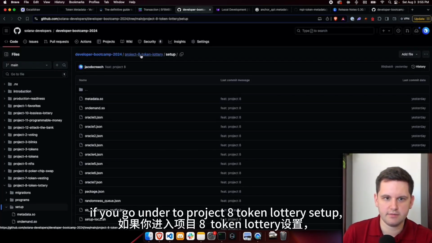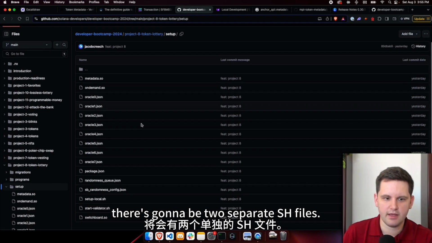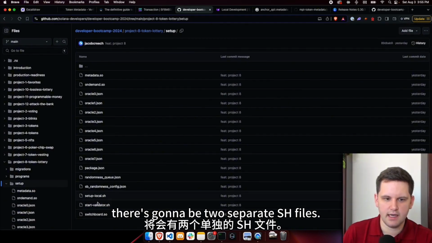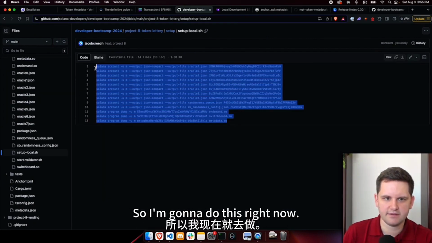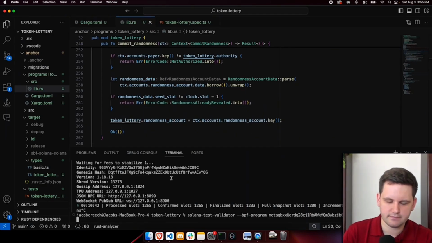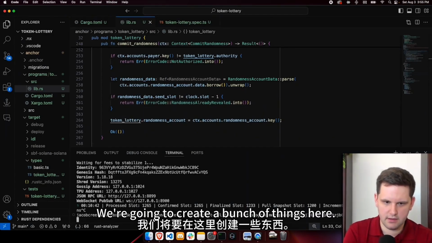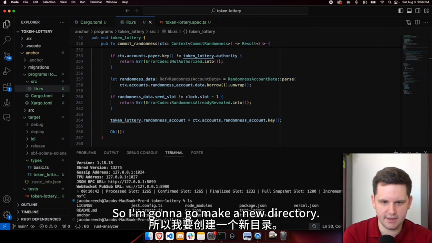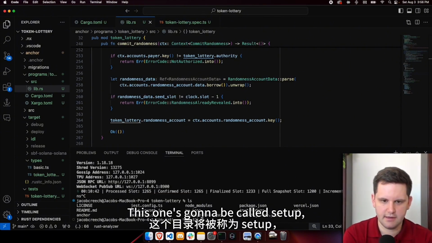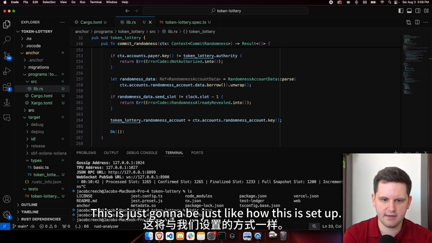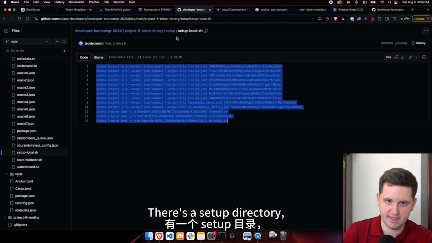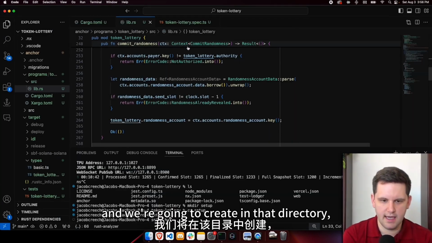I've made it easy for us to develop with it. If you go under Project 8 Token Lottery Setup, there's going to be two separate SH files. All you have to do is go into it, copy and paste it, and create your own SH file. So I'm going to do this right now. We're going to create a bunch of things here. So I'm going to make a new directory. This one's going to be called setup, and go into the setup directory.